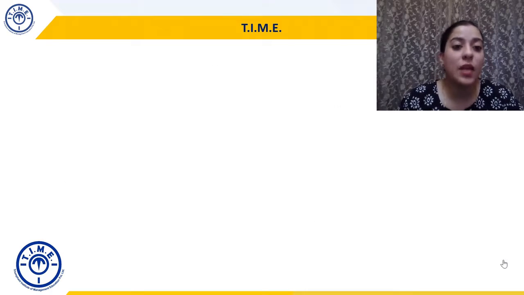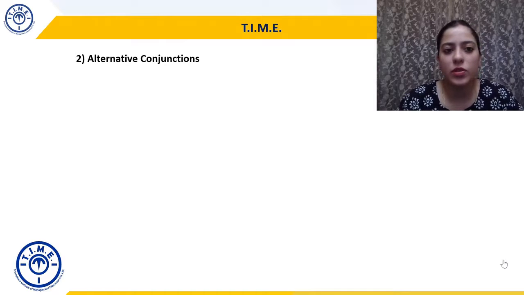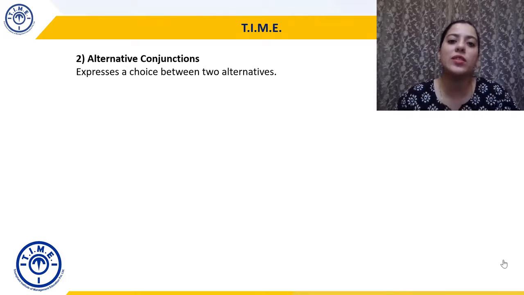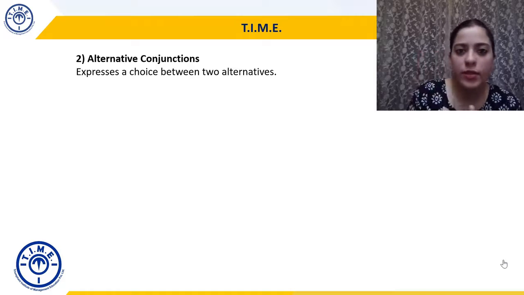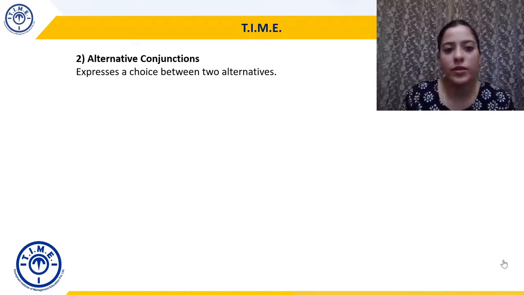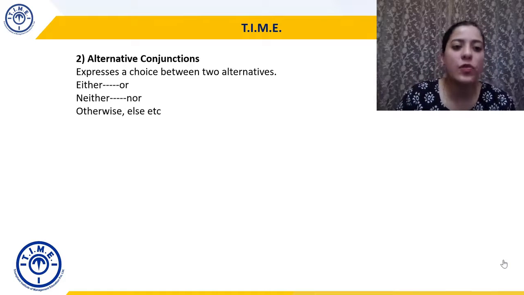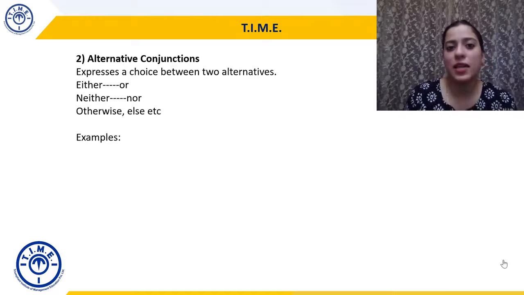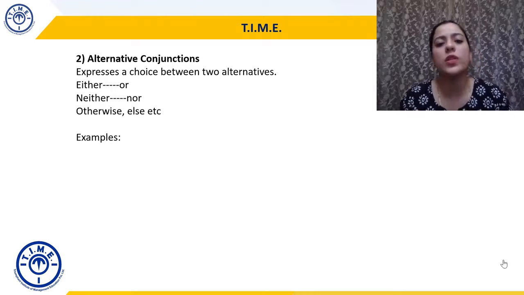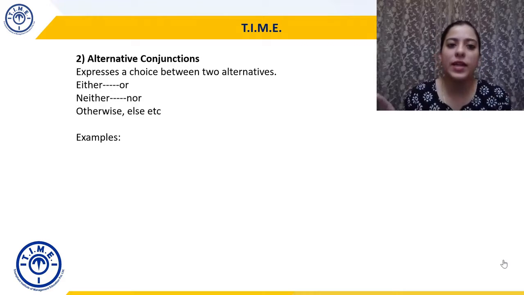Okay, the next subtype is alternative conjunctions. As the word suggests, it expresses a choice between two alternatives. You can either do this or that, right? So here, obviously, you will have either or, neither nor, otherwise, else, etc. As you can see, we are repeating the conjunctions. Depending on how they are used, they can be divided into various types. Okay, so let's take an example.